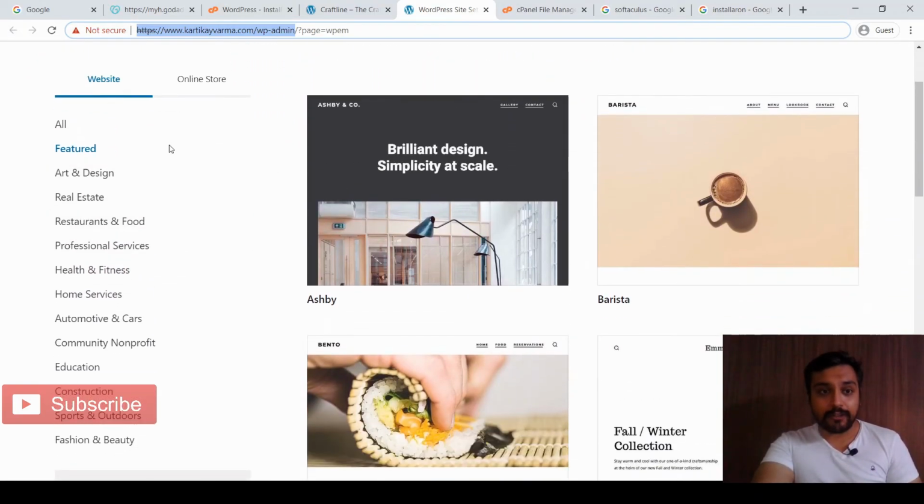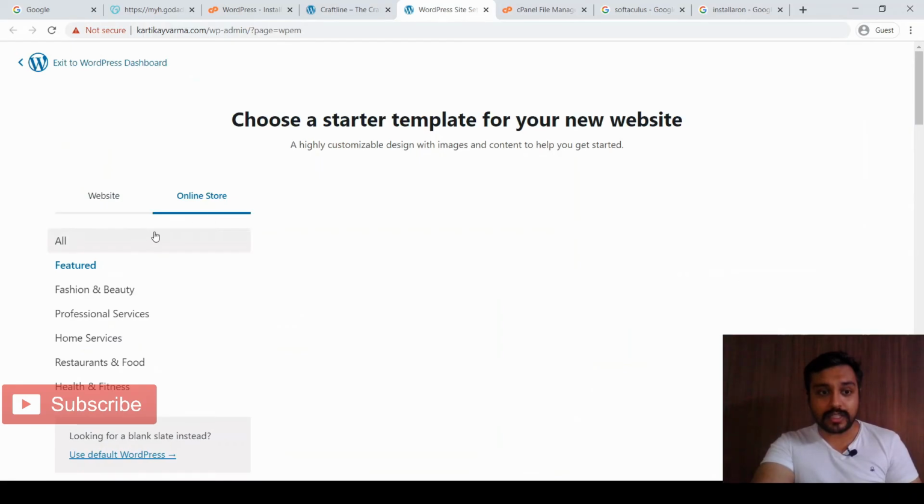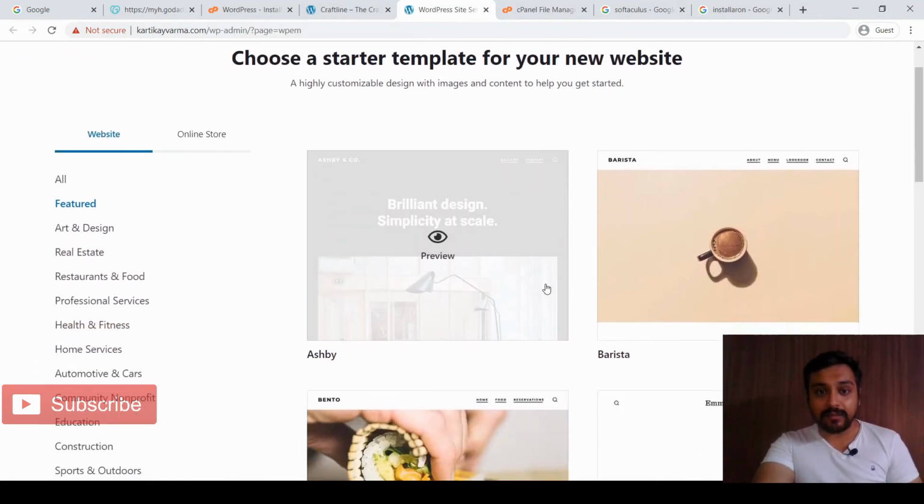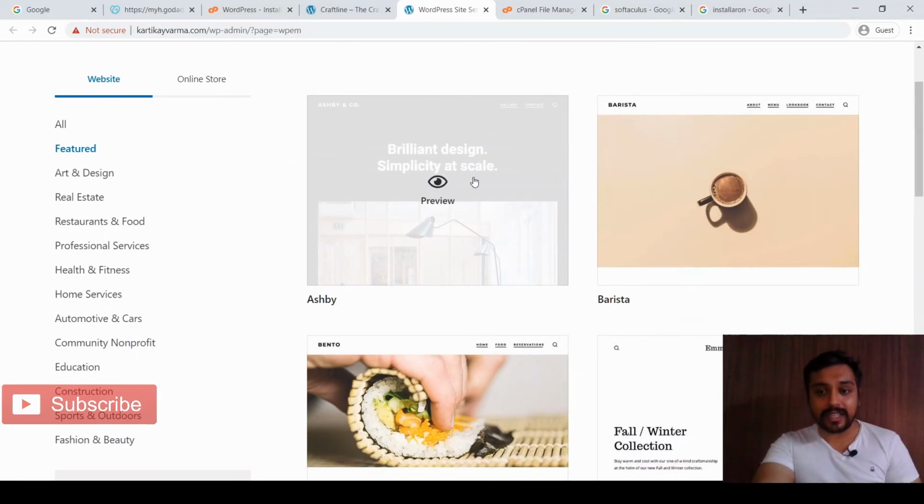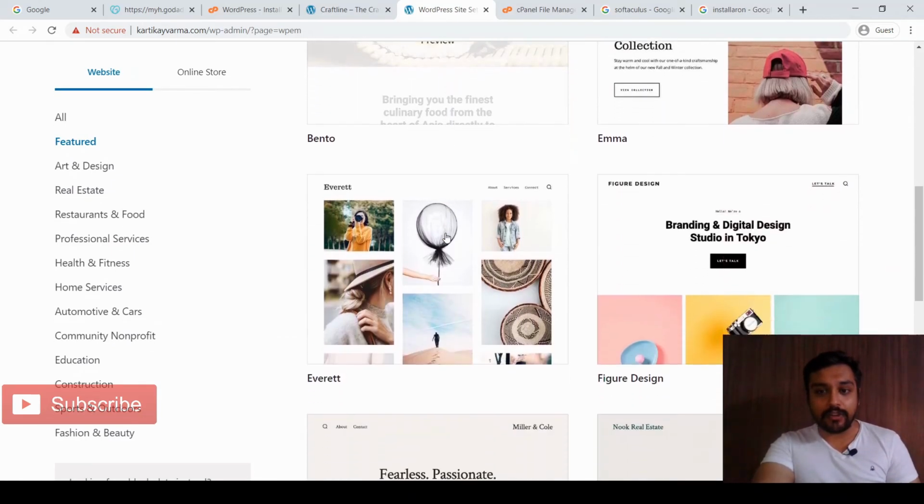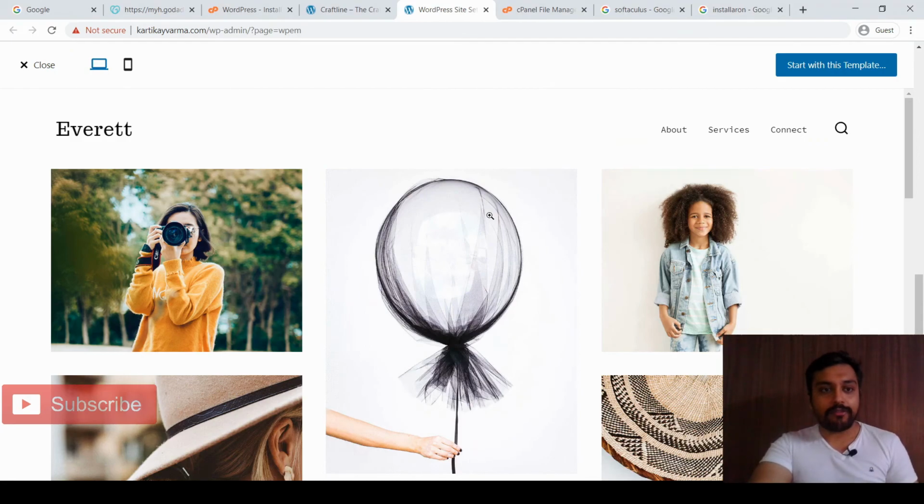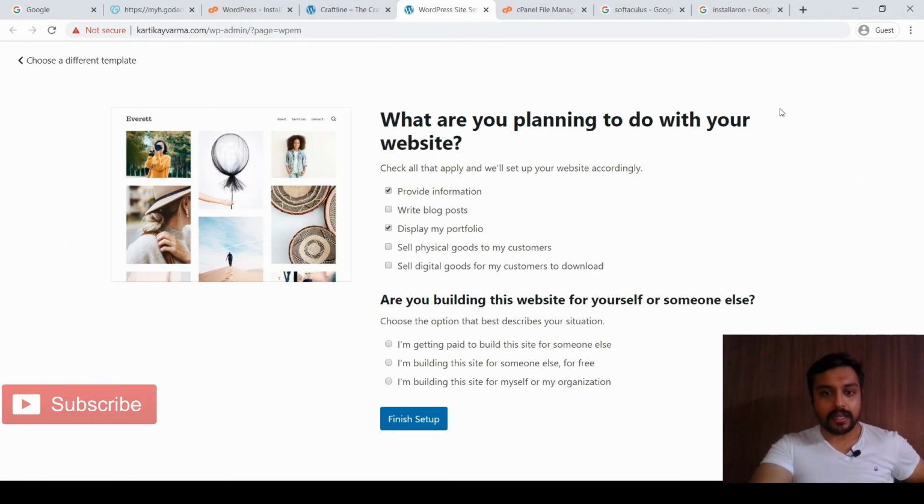If you want to make it an online store, e-commerce, or a normal website, you can check these themes or starter templates for your website. Choose any of them. We will be able to delete, edit, or change it afterwards. So I'll just choose any random one. Let's preview this. This looks fine to me, so I'll just start with this template.